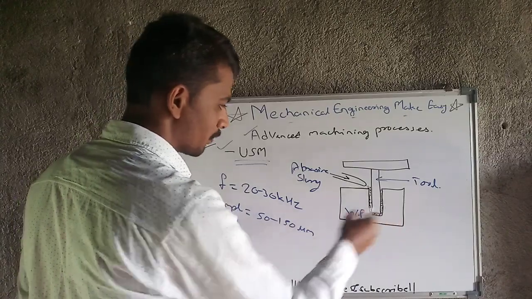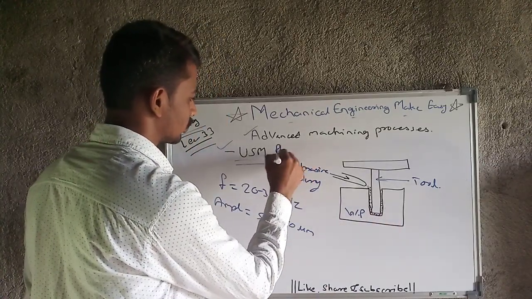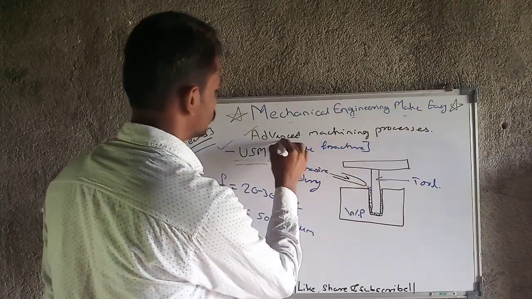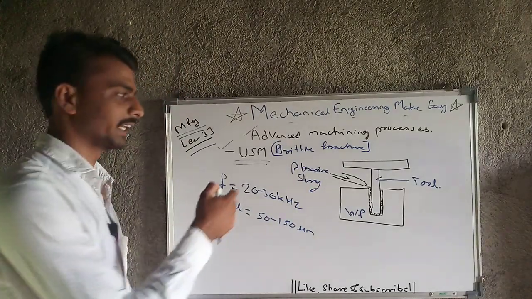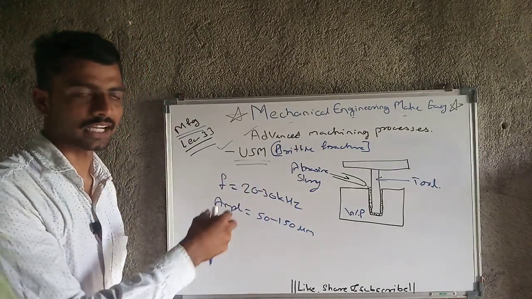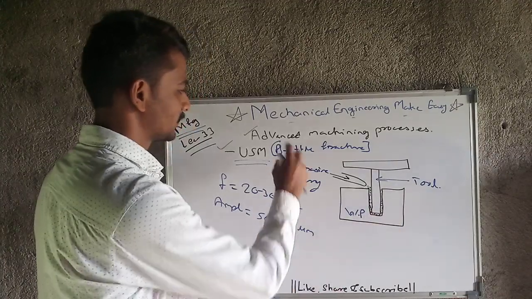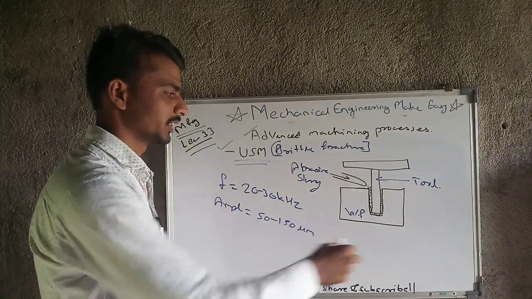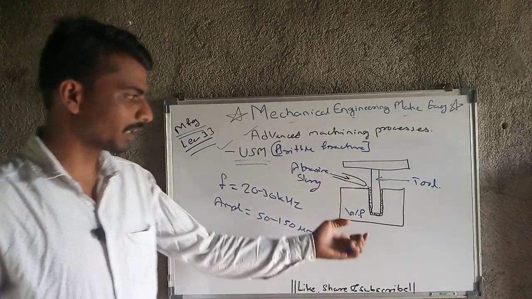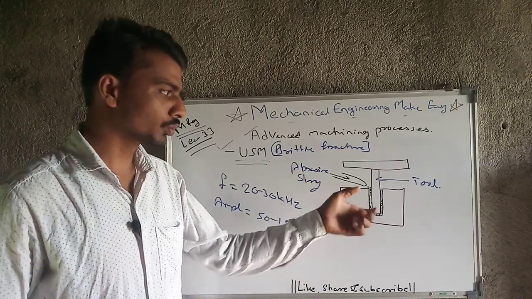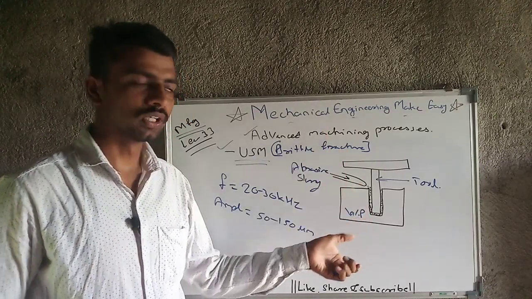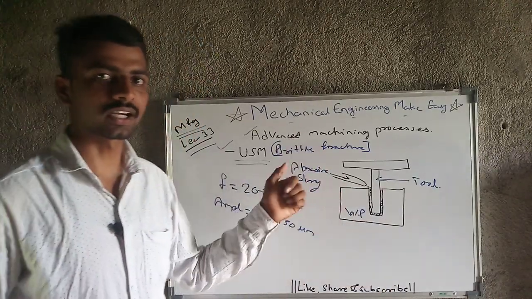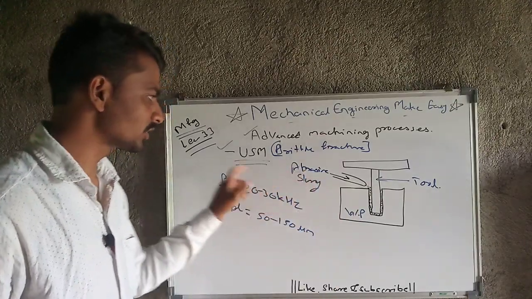Here, mainly brittle fracture takes place. You may be asked in any kind of exam, maybe the GATE exam or other exams, which kind of mechanism happens here. That is nothing but brittle fracture. Because of brittle fracture the metal cutting occurs and the machining operation takes place. For that we need to supply ultrasonic vibration to the tool. That tool will vibrate, the abrasive particles will be imparted, brittle fracture will occur and the cutting action will happen. This is the whole sequence of ultrasonic machining.